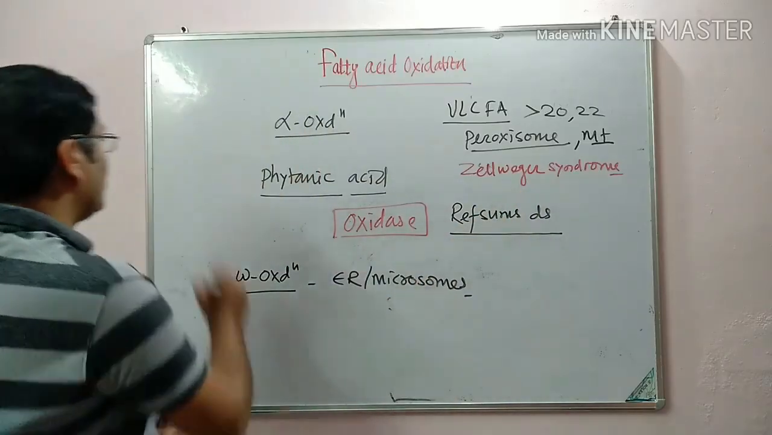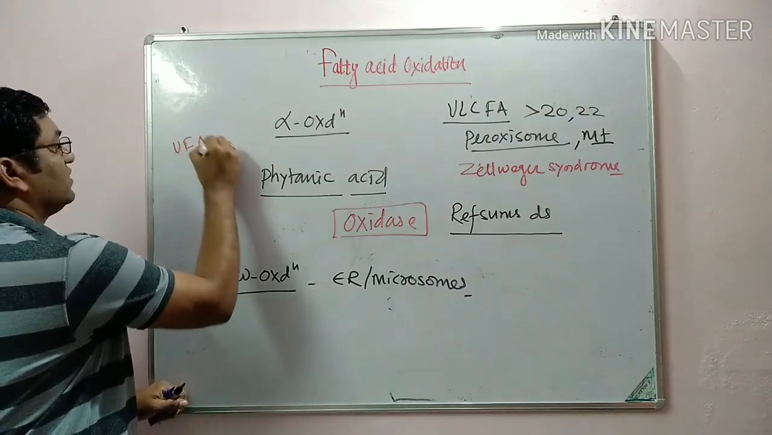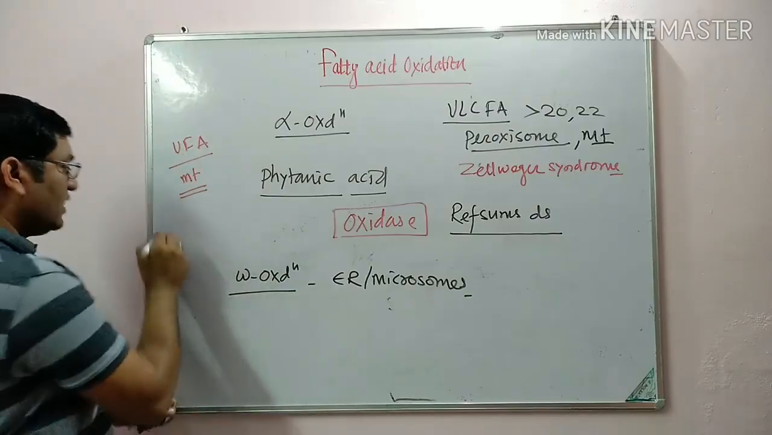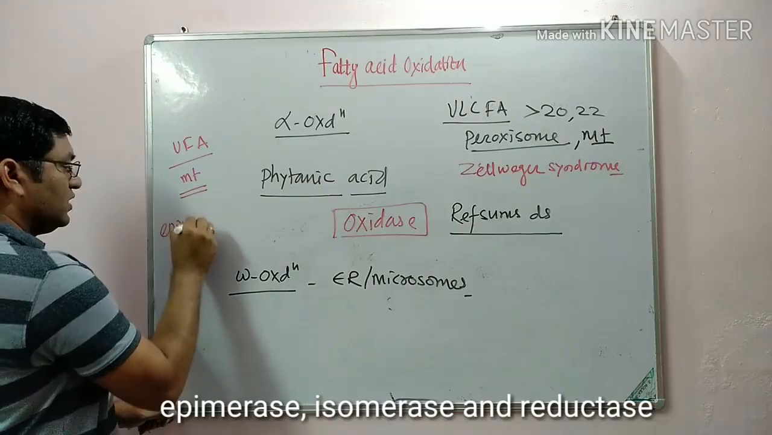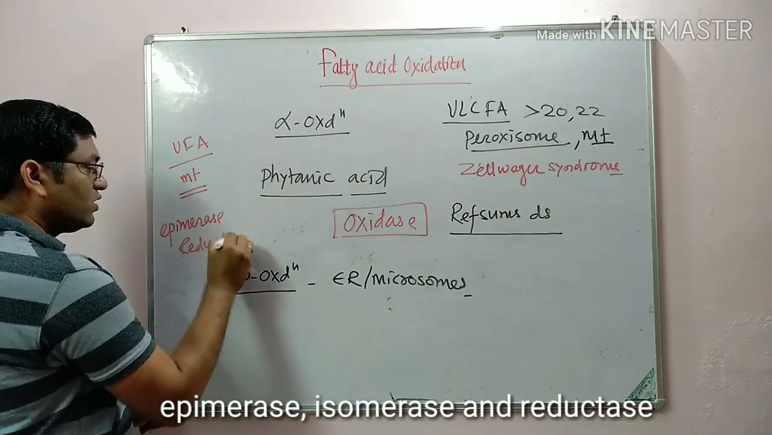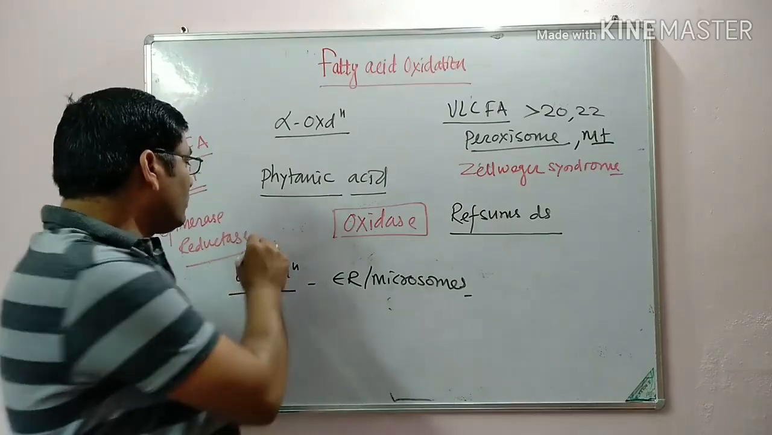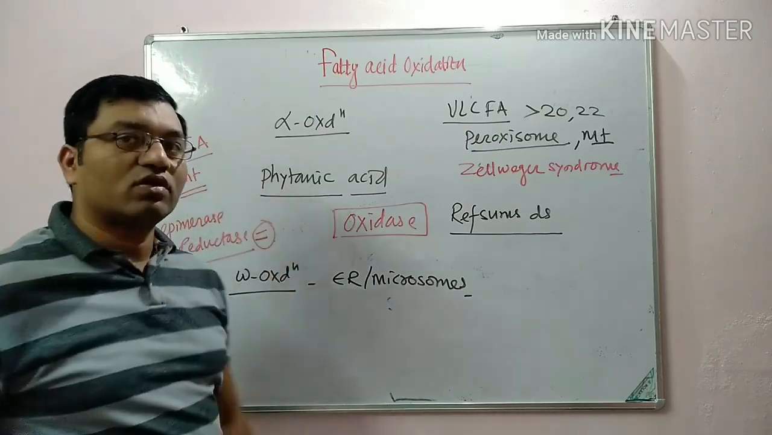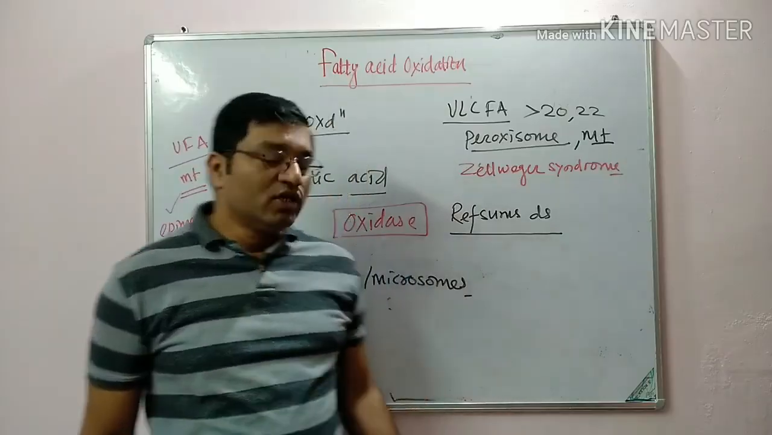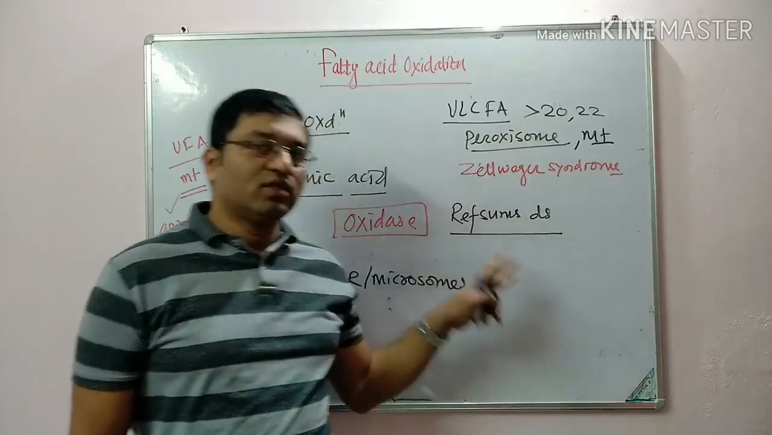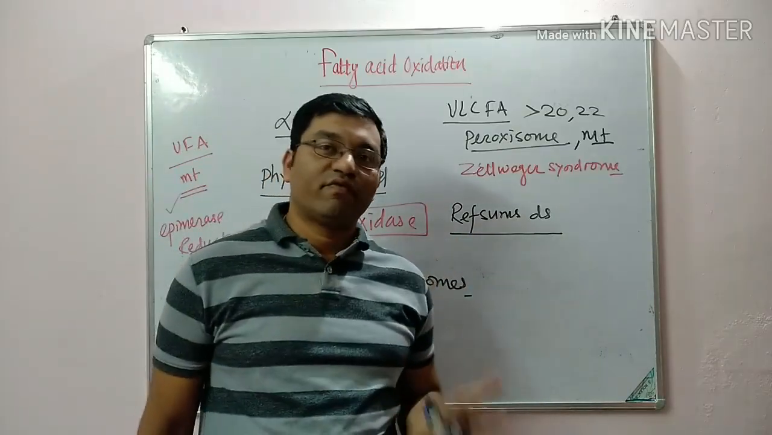Then oxidation of unsaturated fatty acid occurs in the mitochondria. There are epimerase and reductase, which overcome the double bond which occurs in the unsaturated fatty acid, and oxidation occurs in the mitochondria. So these are the different minor pathways in the fatty acid oxidation. The main pathway is the beta oxidation of fatty acids.